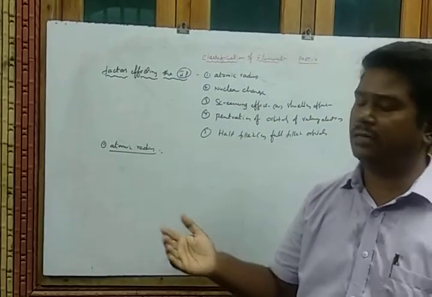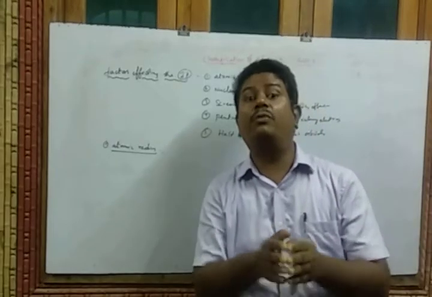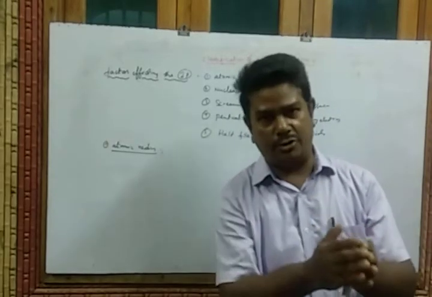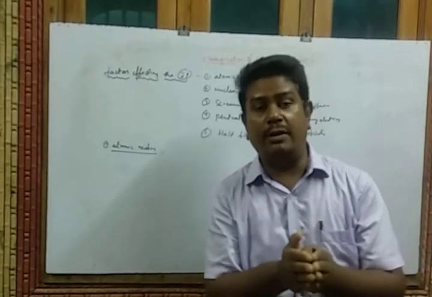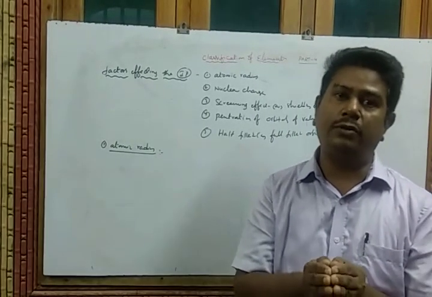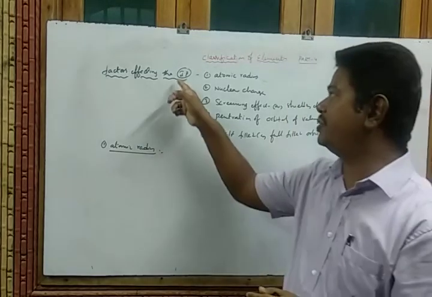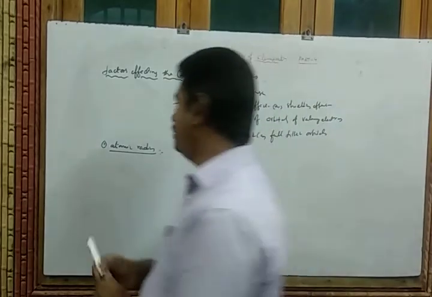Whereas when the atomic radius decreases, we require more energy to remove the electron from the outermost orbit because it is strongly attracted by the nucleus. So finally what we concluded, the atomic radius also influences which one? Ionization potential.